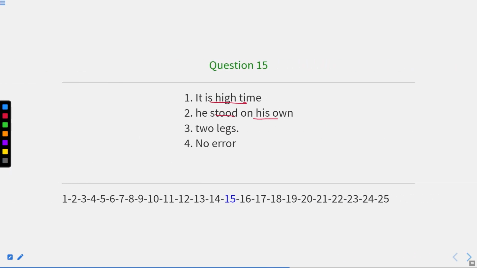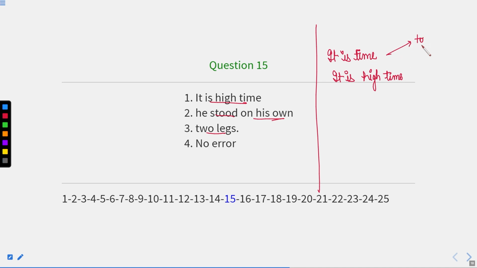It is high time he stood on his two legs. Okay, now here, if we see the error of tense, whenever we write a phrase like it is time or it is high time, what we do after these two phrases, we can either have the word to, preposition to, or a noun or pronoun.